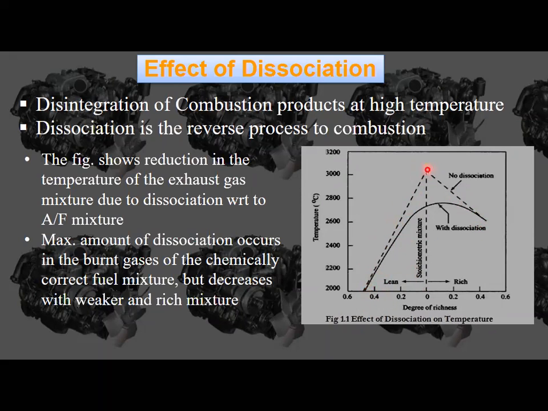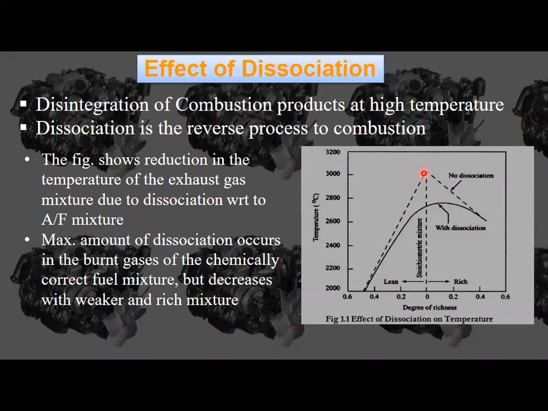Okay, if there is no dissociation, that means definitely it is going to be an assumption. If it is an assumption, then according to the air fuel ratio of around 0.5, the temperature rise is only 2000. So if we go on increasing the lean mixture toward the stoichiometric mixture, the temperature obtained is around 3000 Kelvin here, and after that it is again going to reduce.